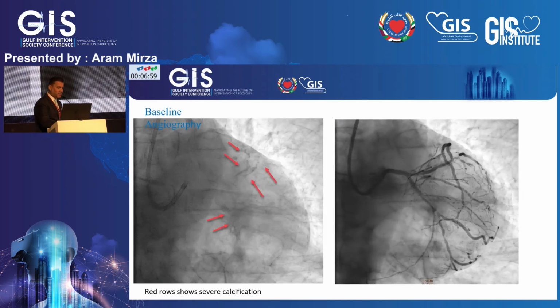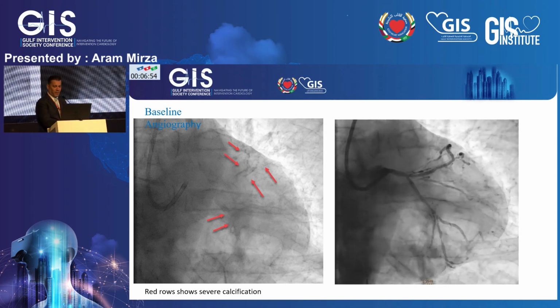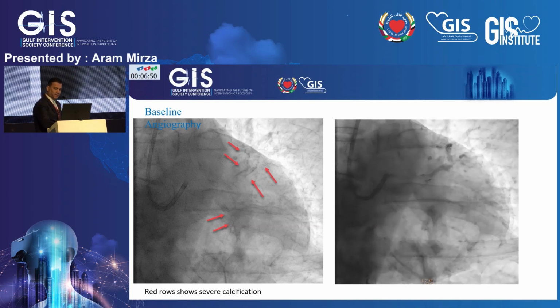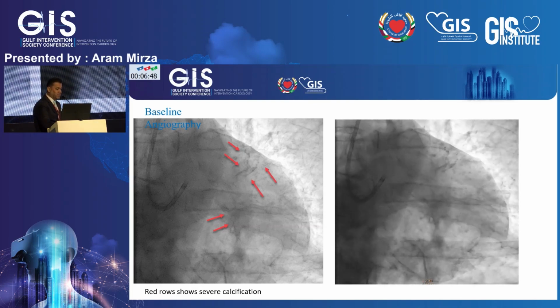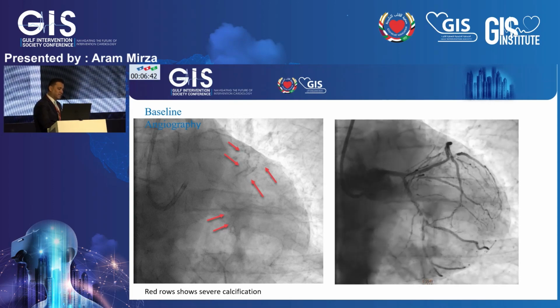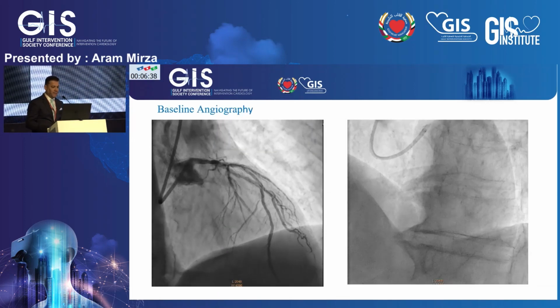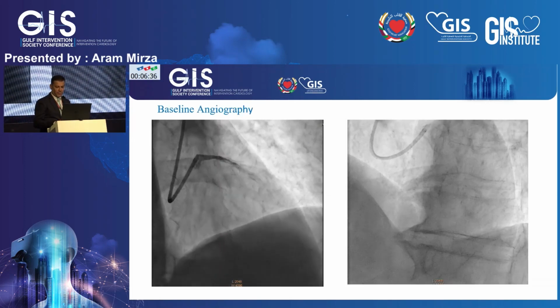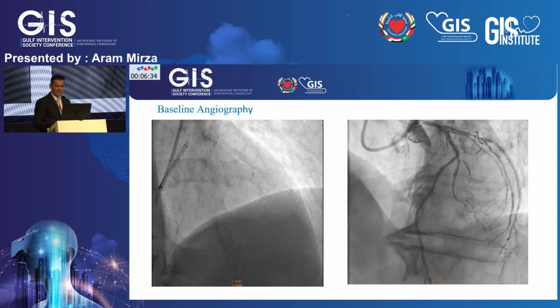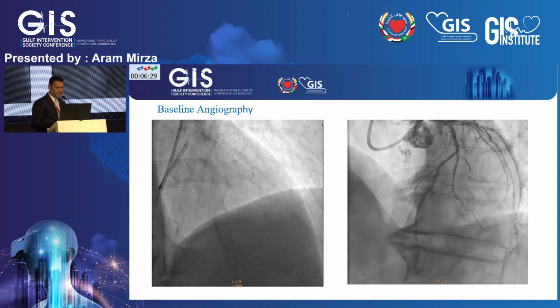This is the baseline angio. If you see, there is diffuse disease in the left main stem, and we have diffuse disease in the vessel. Have a look at the extent of the severity of the lesion, and we have calcification of the mid LAD. The red arrow shows the calcification and the length of the calcification in the LAD, by dye staining. So this is the baseline angio showing the severity of the lesion in the LAD involving the small diagonal, left main stem, and diffuse disease in the LCX.